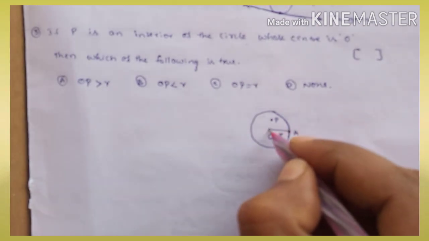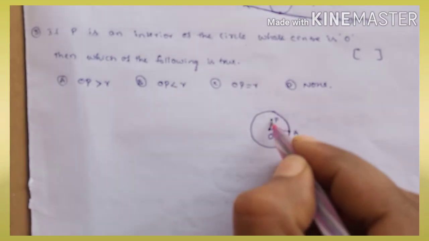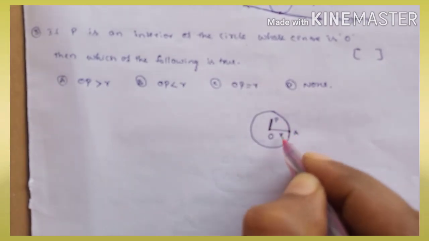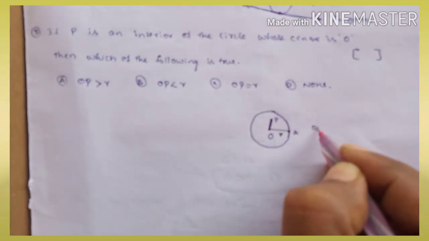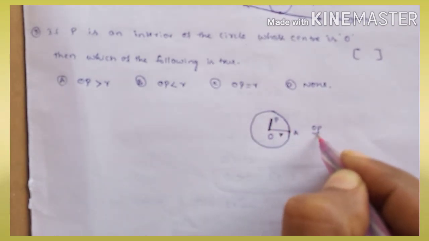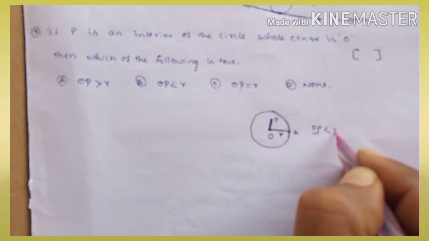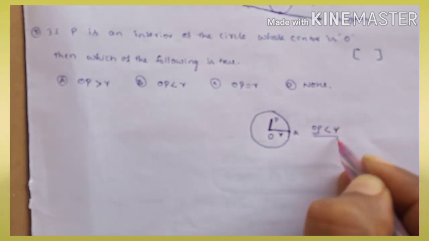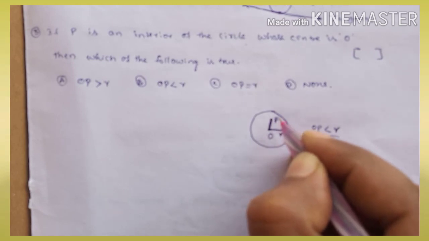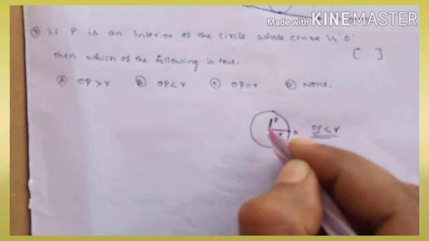Now if we join OP, OP is definitely less than R. The distance OP to the interior point is definitely less than OA, the radius R, because P is exactly inside the circle.